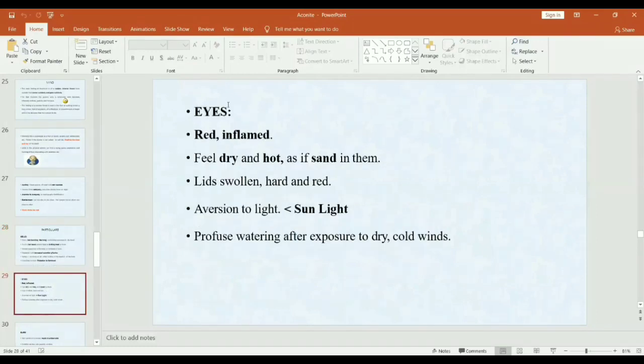And the eyes are red, inflamed, feel dry and hot as if there is sand in them. They feel pain in the eyes as if a grain of sand is present. Lids are swollen, hard and red. They have aversion to light, mainly aggravated by sunlight. Profuse watering after exposure to dry cold winds.